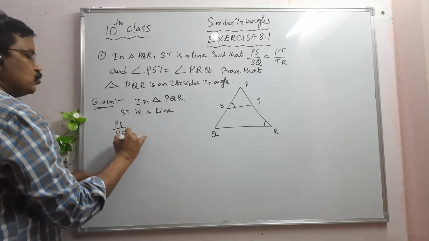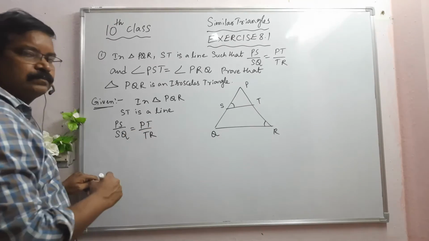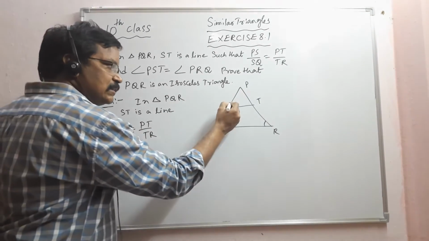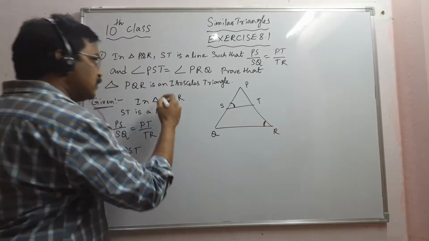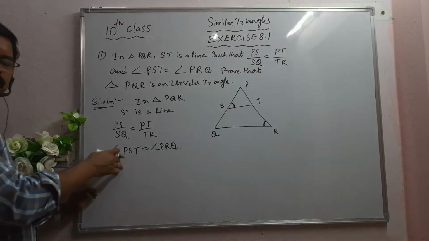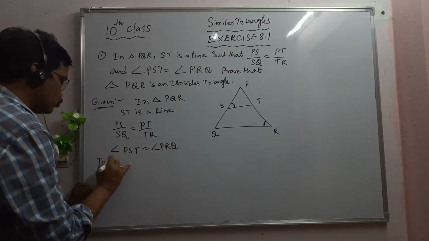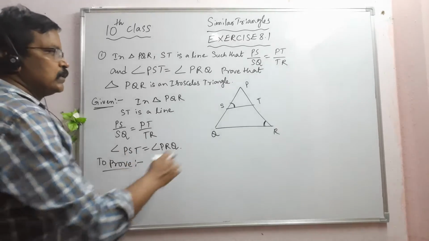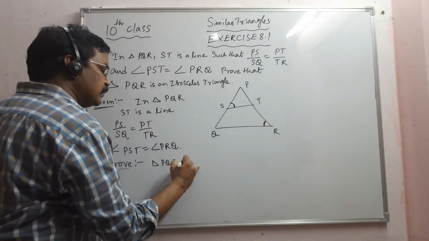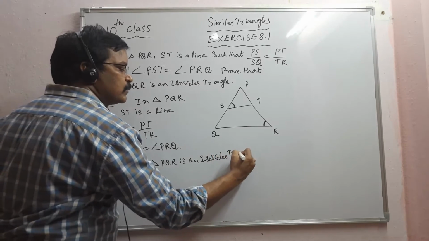PS by SQ is equal to PT by TR, and angle PST is equal to angle PRQ. What is to be proved here? To prove: triangle PQR is an isosceles triangle. It's very simple.